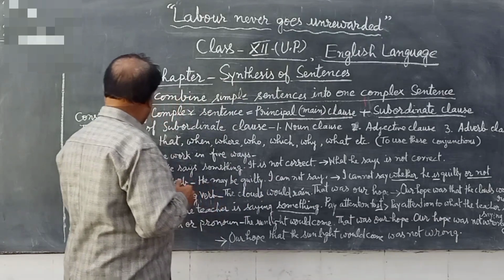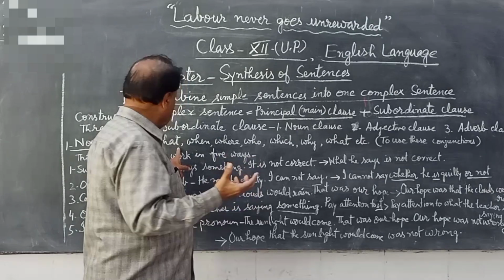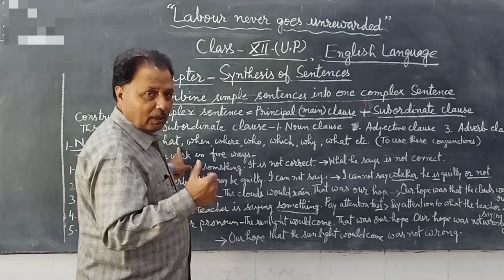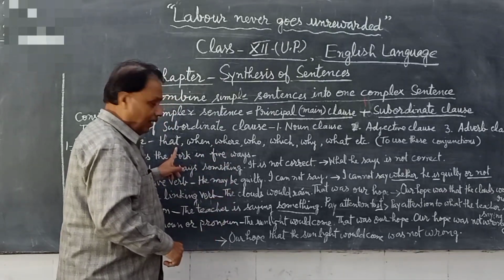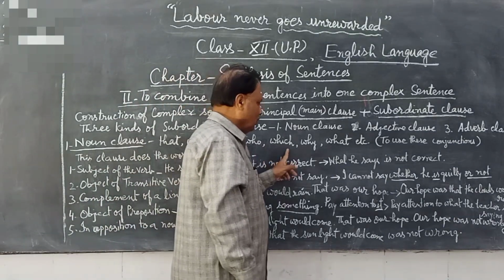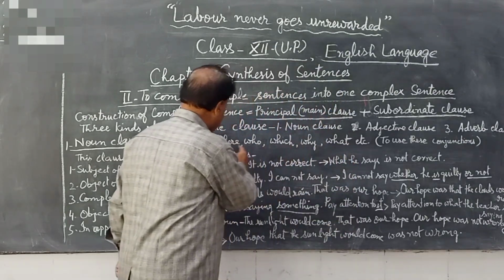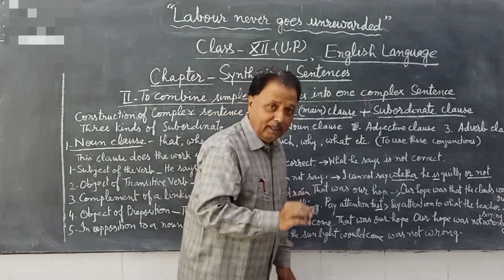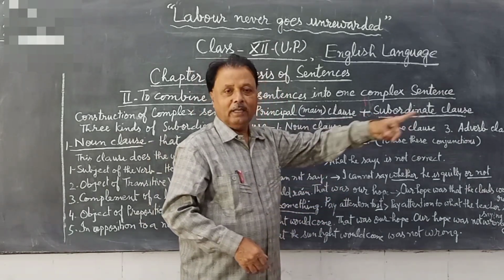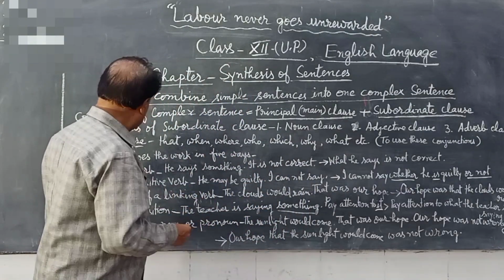Now come at the next point. So I think we require subordinating conjunctions to form a noun class, which are that, when, where, who, which, why and what. These are the subordinating conjunctions required for making subordinate class, noun class.